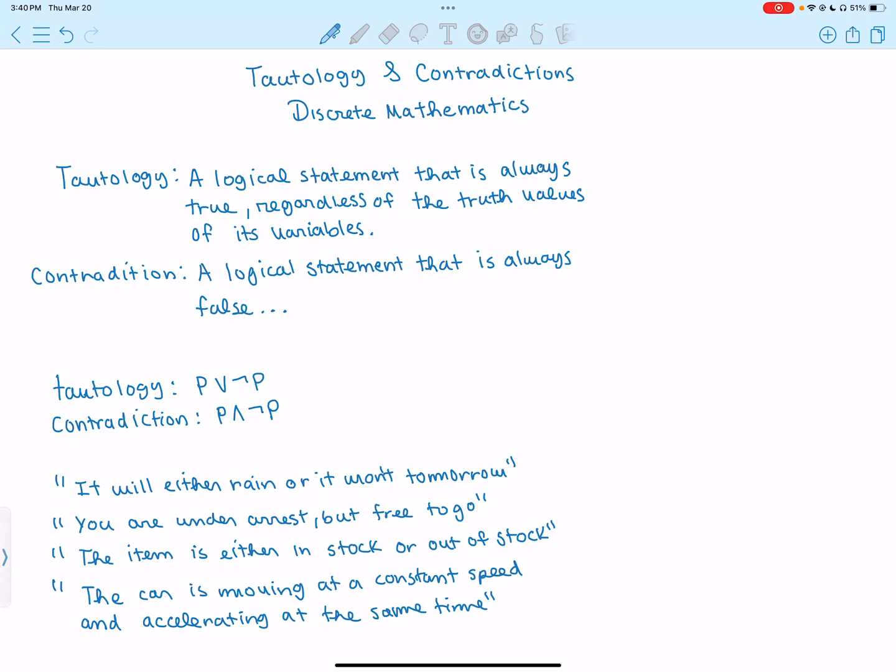Hey everyone, so today we'll go over tautology and contradictions, which is a part of discrete mathematics, and more specifically within the branch of propositional logic. So first of all, let's quickly go over the definition of a tautology and a contradiction.